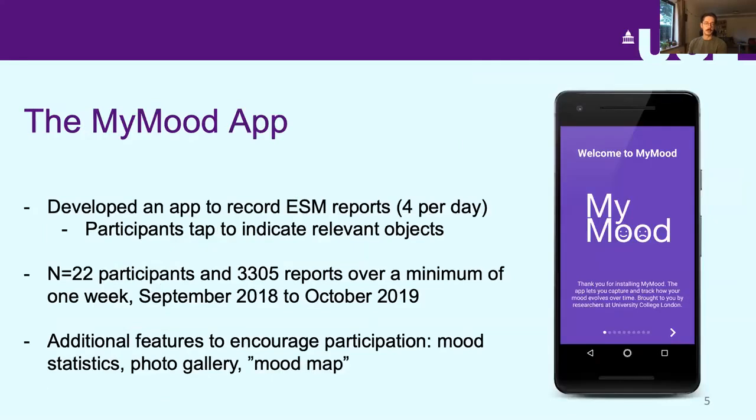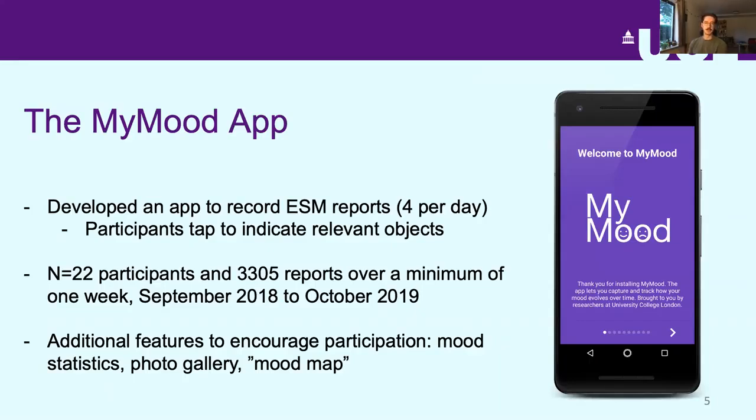Now, there wasn't a data set that already existed which allowed us to test these hypotheses. So what we did is we developed an Android app for the purpose of this study. This app was used by participants to record ESM reports, and we've asked them to submit 4 of these a day. And with the photos that they took for these reports, we also asked them to tap the photos to indicate objects that they feel are relevant to their emotional states. We've had 22 participants and around 3,000 mood reports over a minimum duration of 1 week. And the study ran from September 2018 to October 2019.